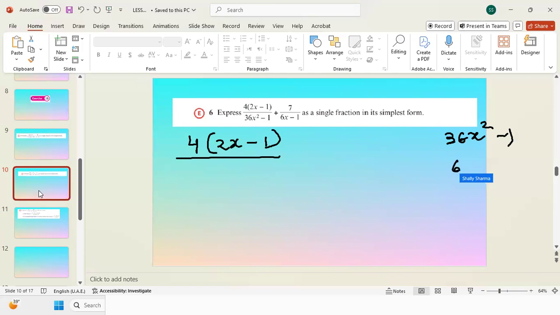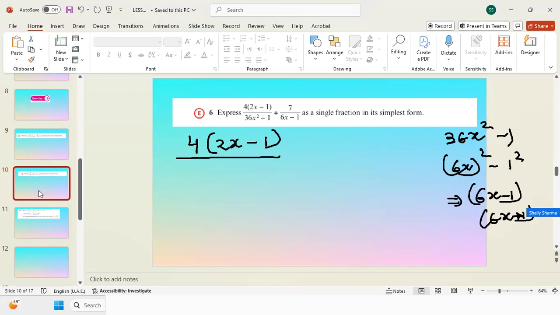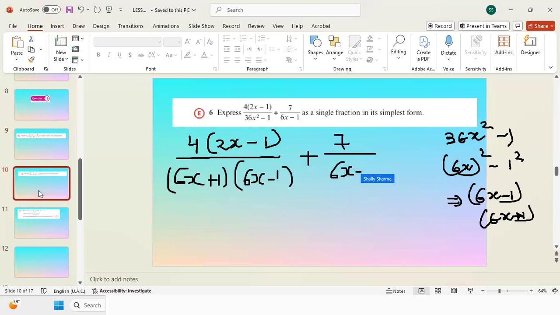This is 6x the whole squared minus 1 squared. So it will give me a squared minus b squared, which is a minus b times a plus b. So this is 6x plus 1 and 6x minus 1, and then plus 7 over 6x minus 1.